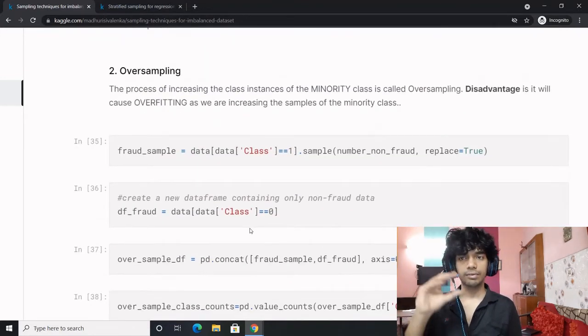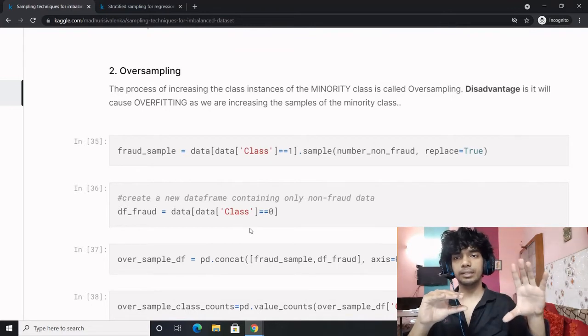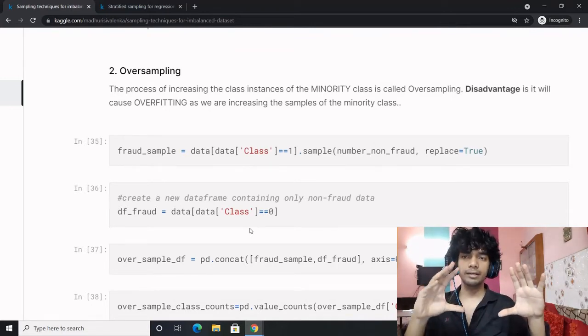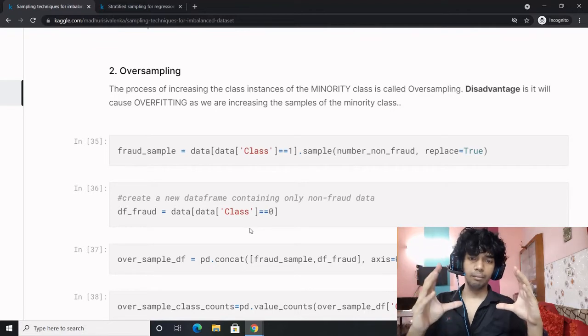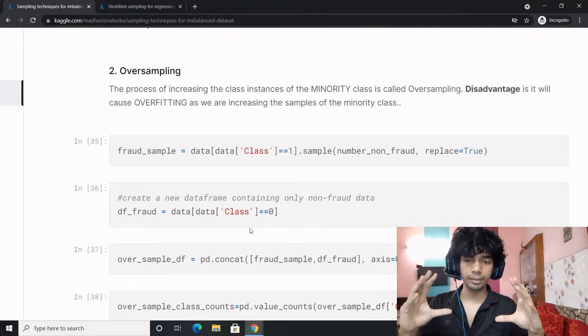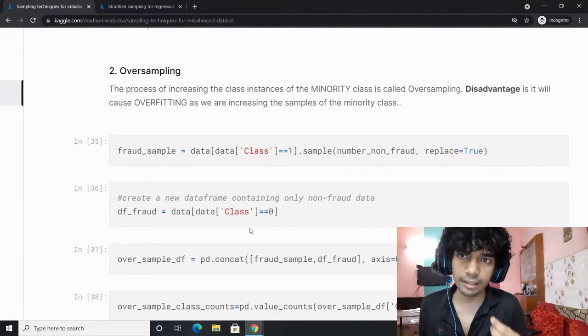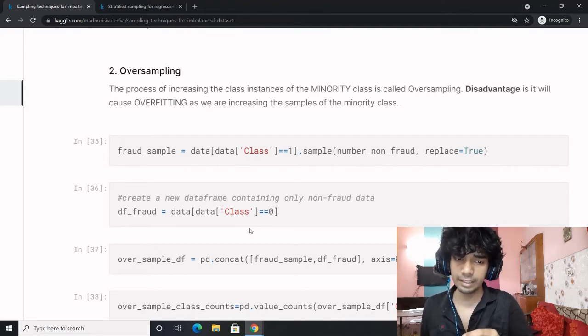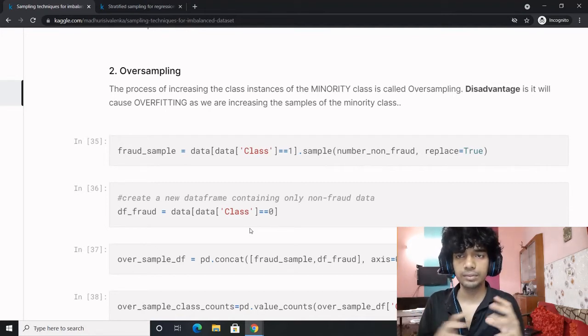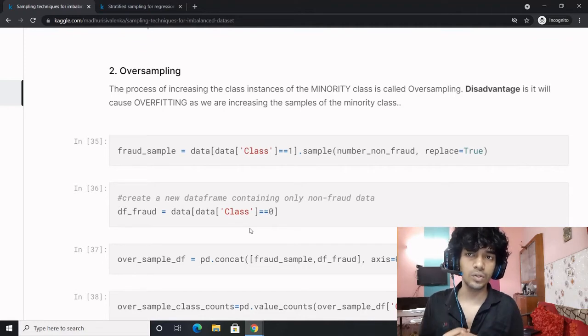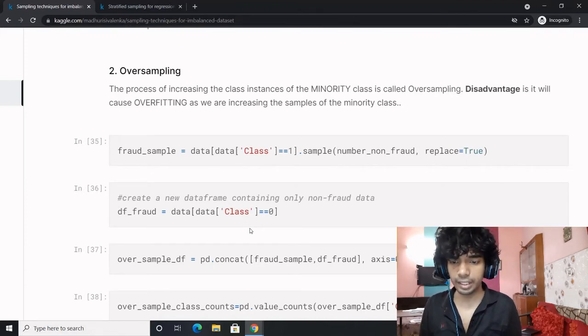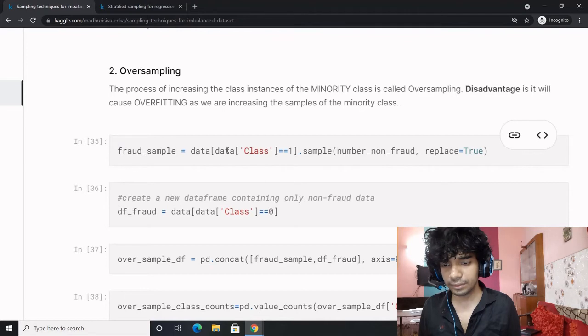Oversampling is where you have small minority samples and majority samples, so you make a multiplicative effort wherein the minority and the majority are equal in number and they balance. But this also comes with an inherent disadvantage. The majority class is now equalized with the minority class. However, the minority class is not a real dataset, it is a multiplicative dataset and might lead to overfitting. Right? It might lead to overfitting. So what do we do? This code is quite interesting.